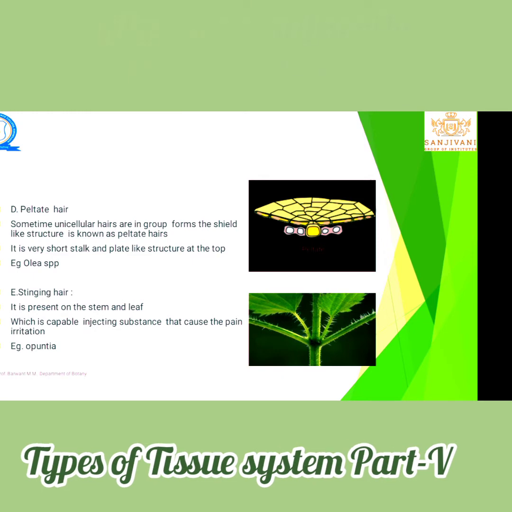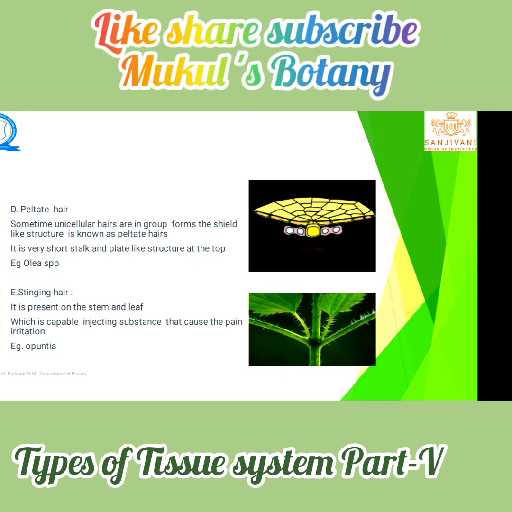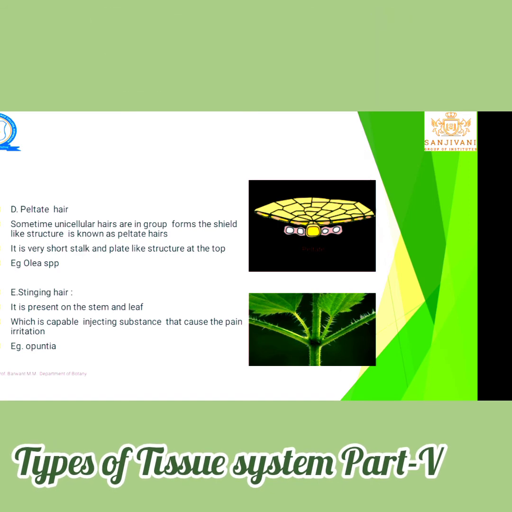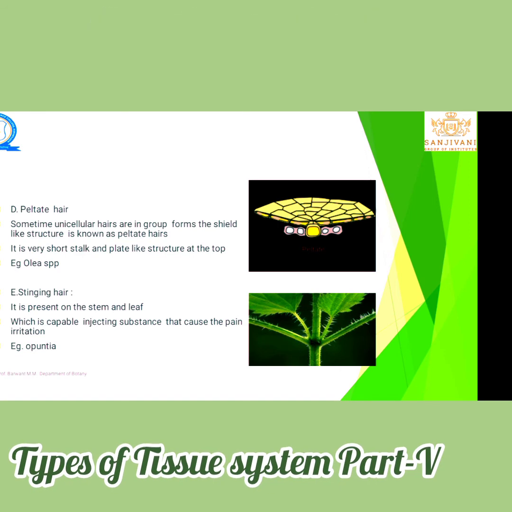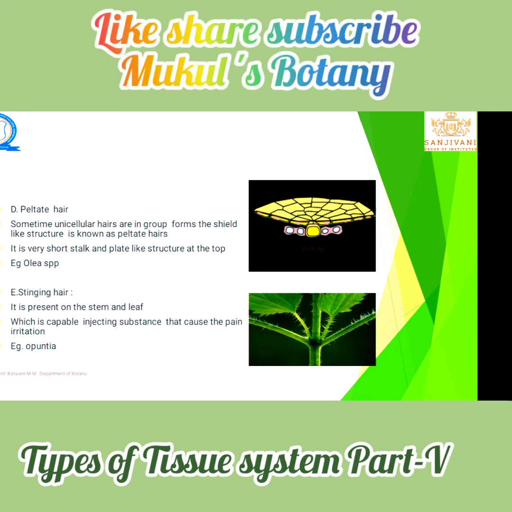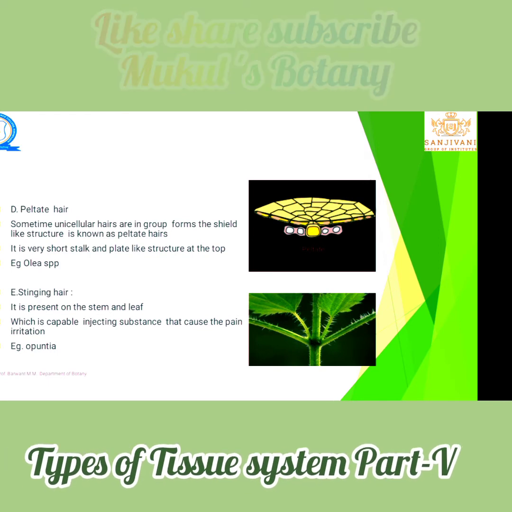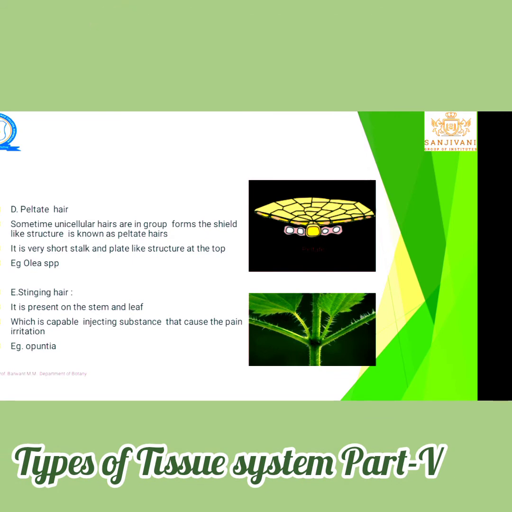Sometimes unicellular hairs are in a group and form the shield-like structure, which is known as peltate trichomes. It has a very short stalk and a plate-like structure is present. That type of trichome is known as a peltate trichome.